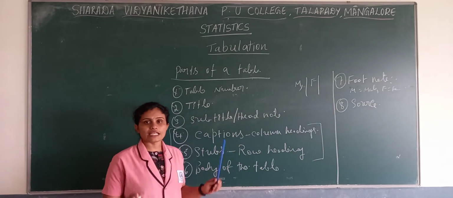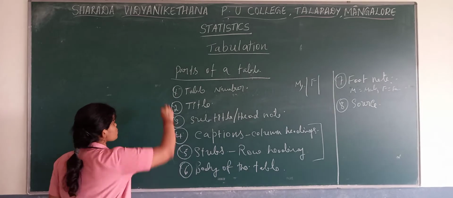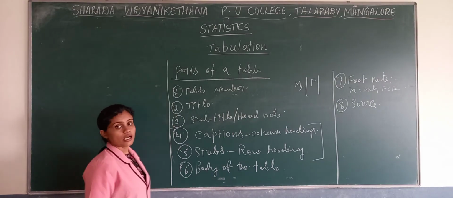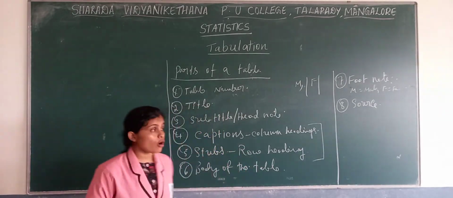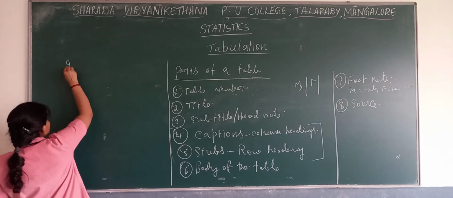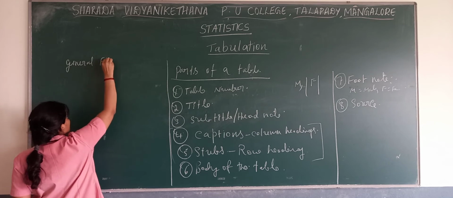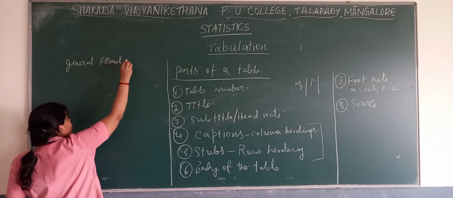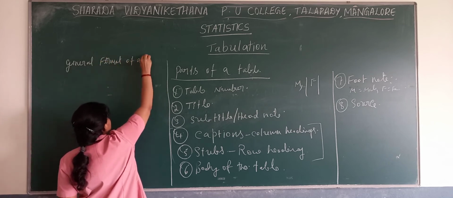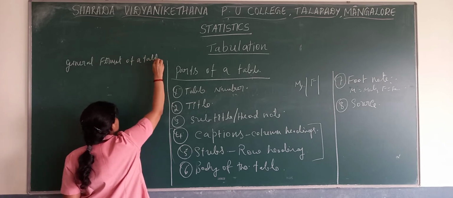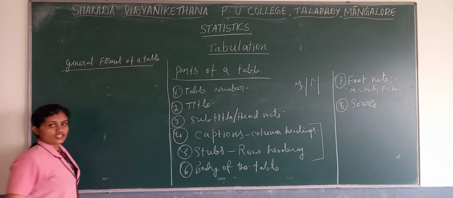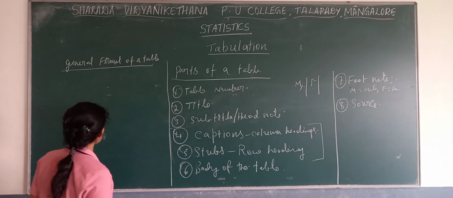Now, for better understanding, we'll draw one general format of a table. This general format of a table is important for 2 marks, once again important for 2 marks. We'll see the format of a table.